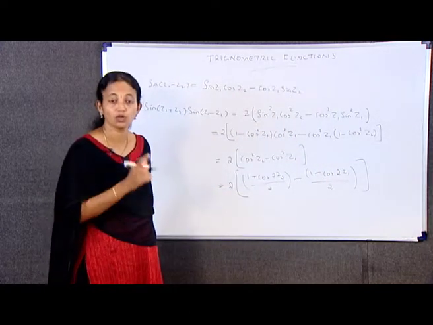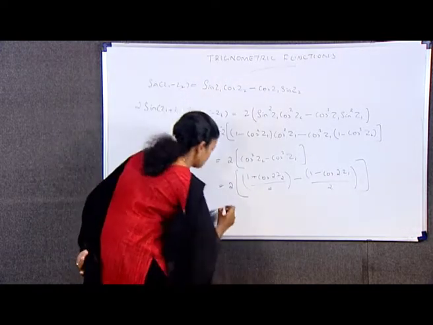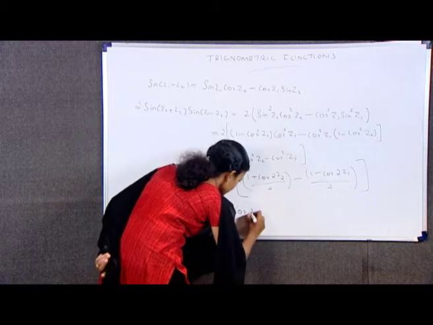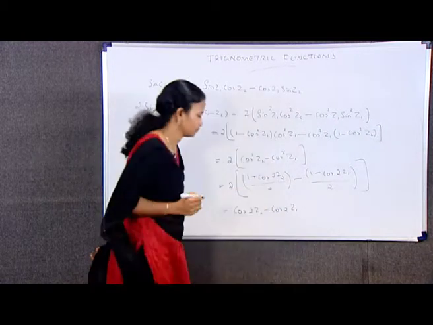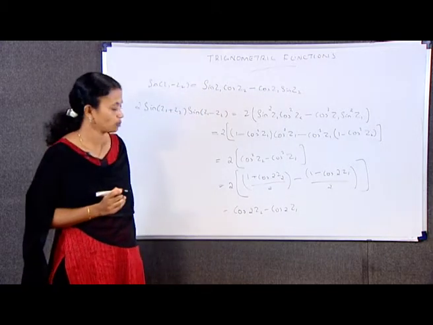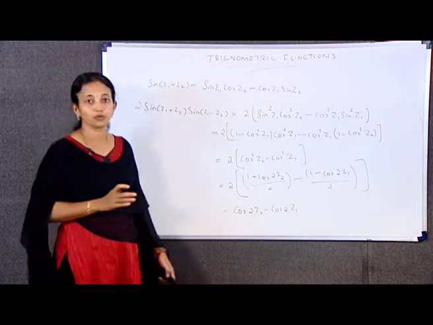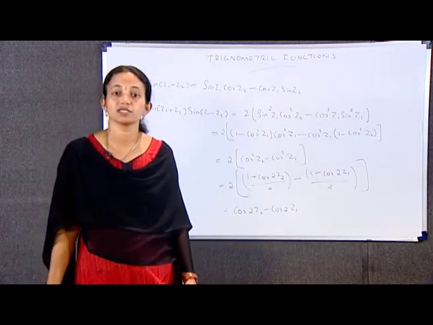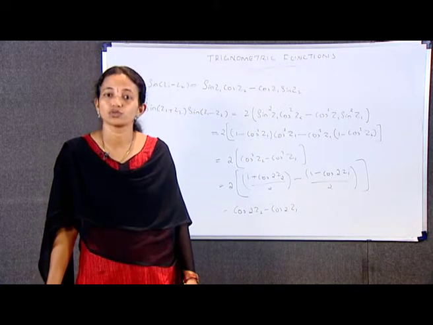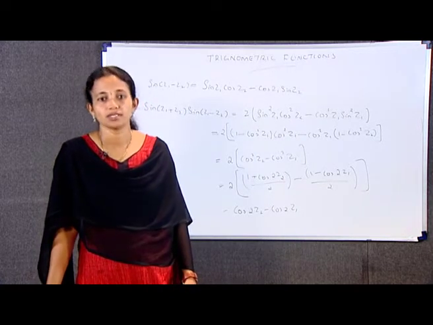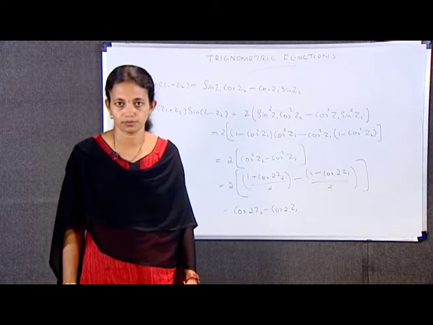Which is equal to cos 2z2 minus cos 2z1. That is what we had to prove. First identity is 2 sin(z1 + z2) sin(z1 − z2) is equal to cos 2z2 minus cos 2z1. In a similar way, we obtain the next one also.